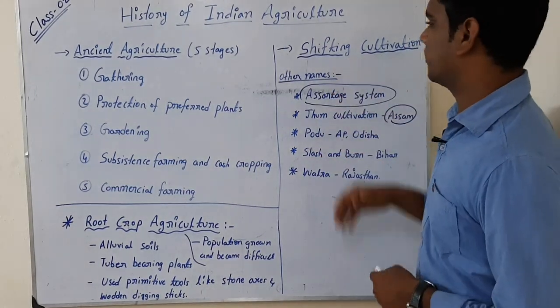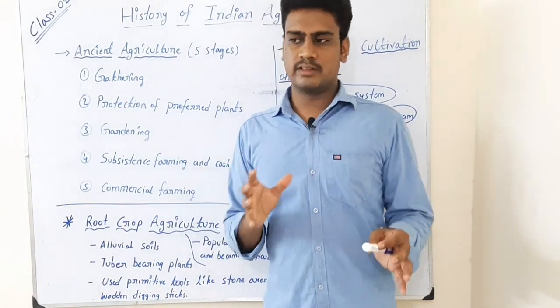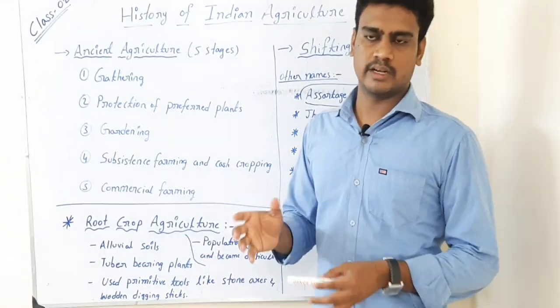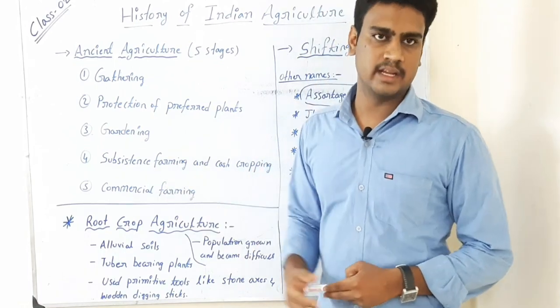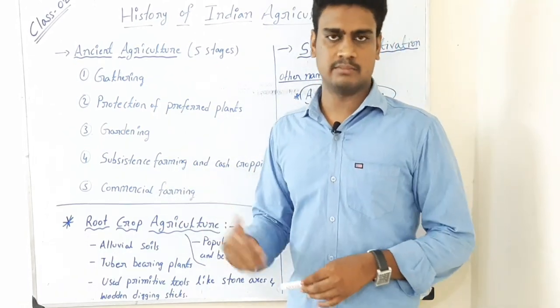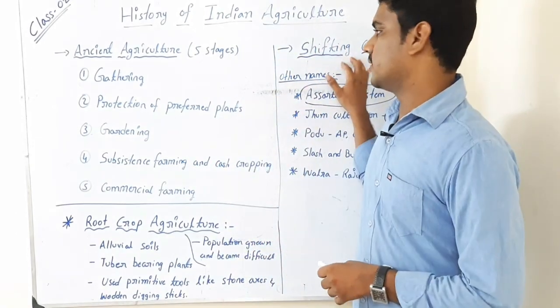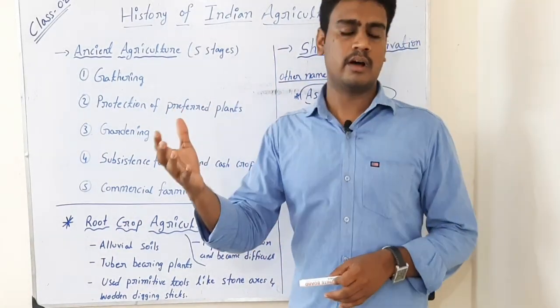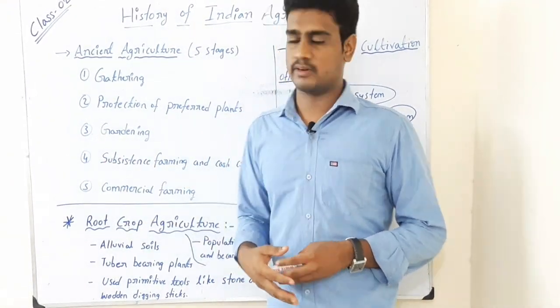I'll explain the meaning of shifting cultivation. Nowadays our farmers cultivate a particular land area forever, year after year, by adding fertilizers and manures. But earlier, especially in hilly areas, this shifting cultivation came from the north. In our country, we believe it is especially followed in the northeastern states.